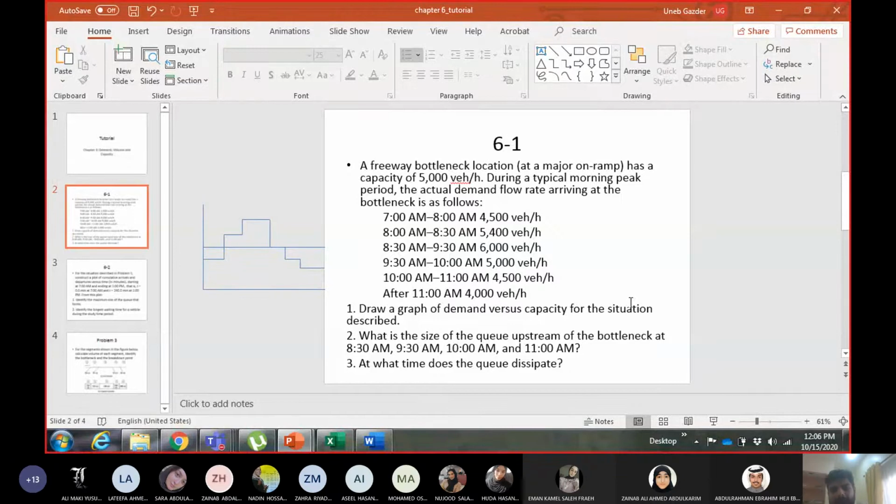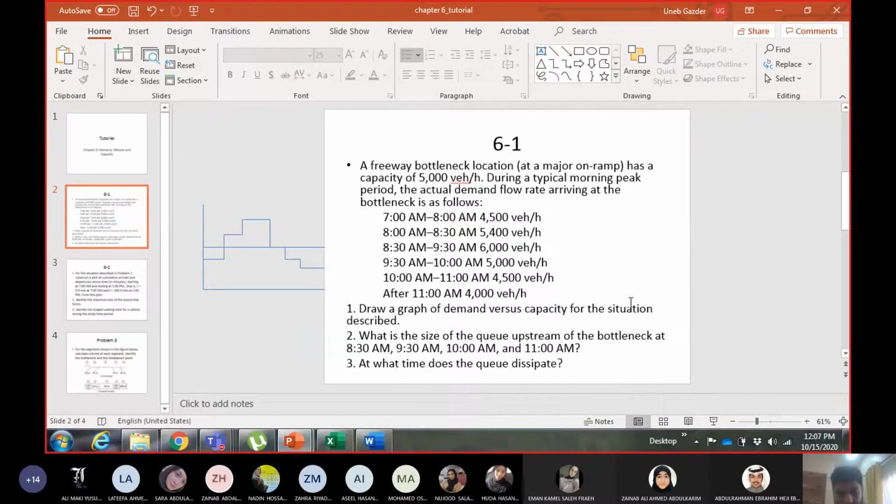Then for the second part, some of you were trying to do some calculations in a shortcut manner and trying to guess. There is no guesswork here. I told you in the first chapter you have to take due care, everything should be calculated. They are asking you to first of all find out the number of vehicles in the queue, not the rate of vehicles. There is no rate of vehicles in the queue. Some of you are giving me values in vehicles per hour. That is totally wrong.